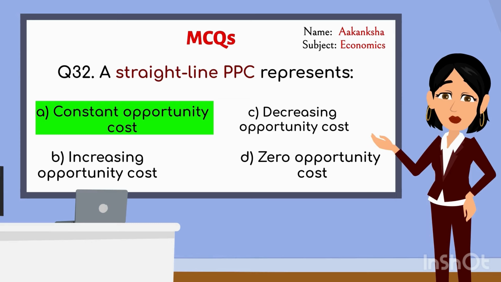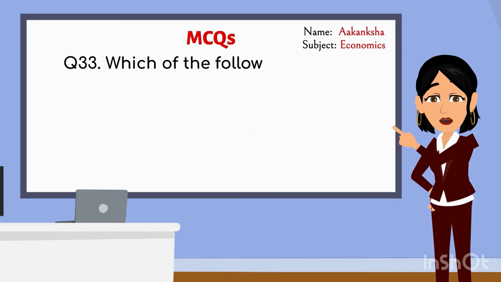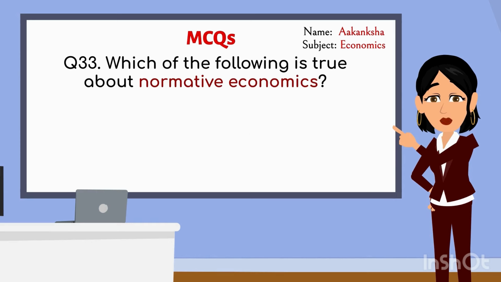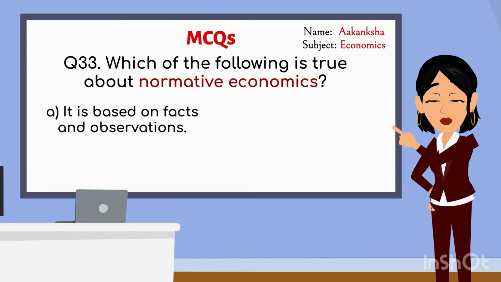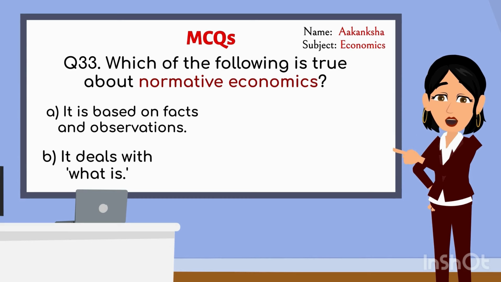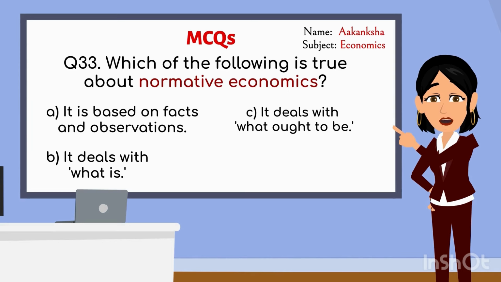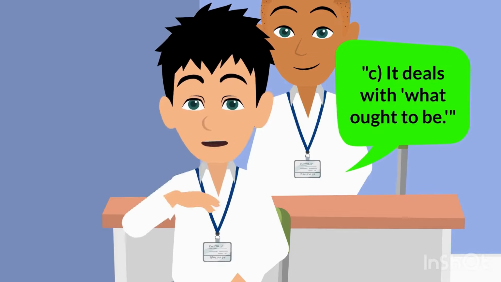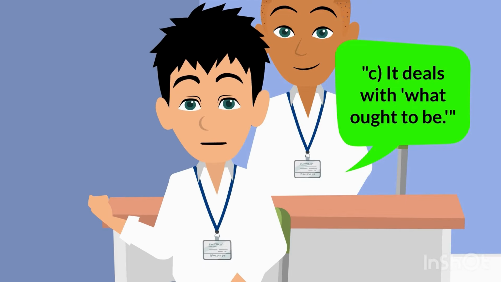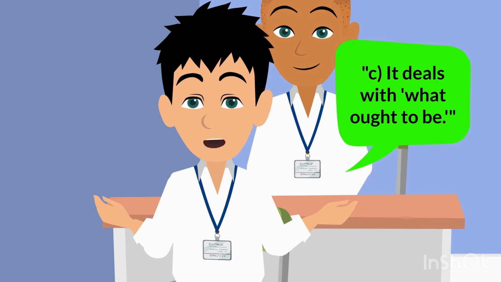Good. Next question, class. Which of the following is true about normative economics? A. It is based on facts and observations. B. It deals with what is. C. It deals with what ought to be. D. It makes no value judgments. The correct answer is C. It deals with what ought to be.